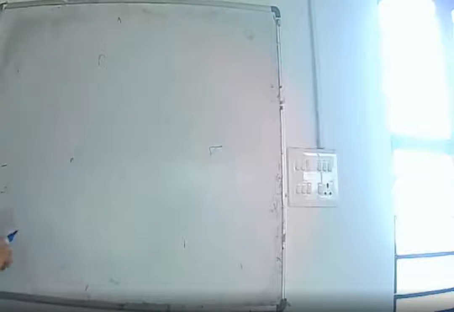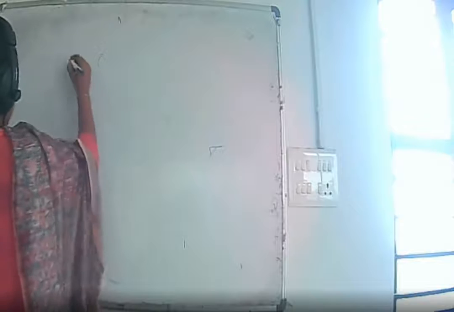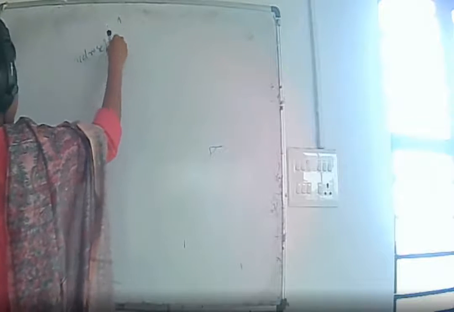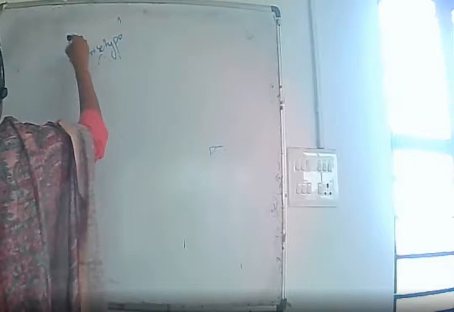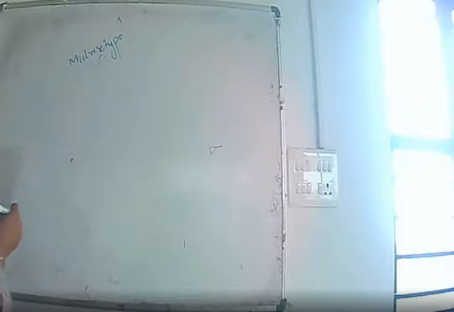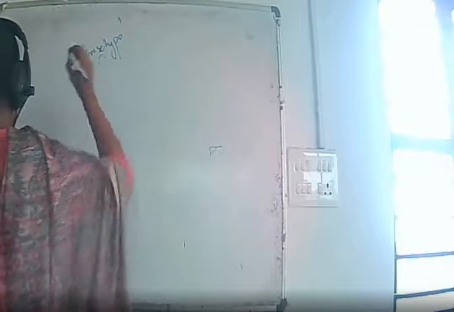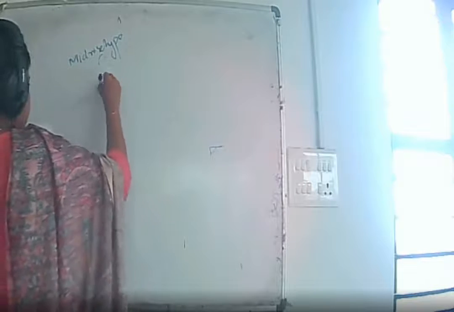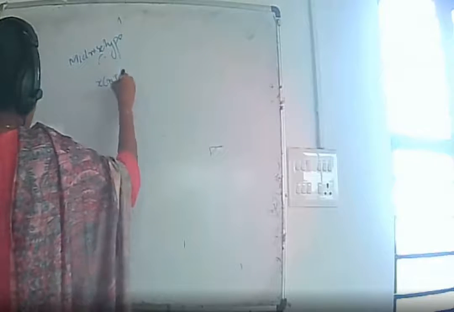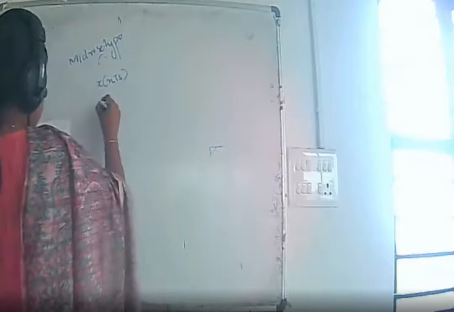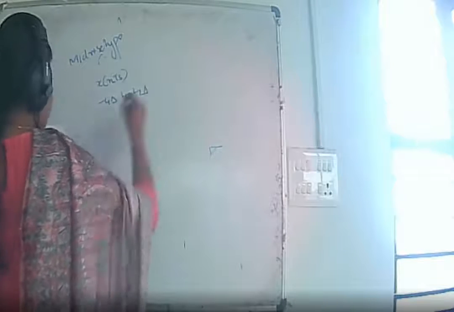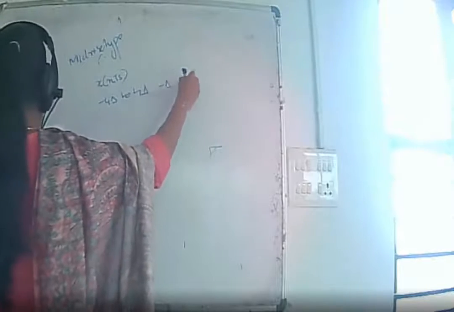Now, here we are going to consider a mid-rise type uniform quantizer. So, assume that the input to the quantizer varies from -4 delta to 4 delta, where delta is the step size.